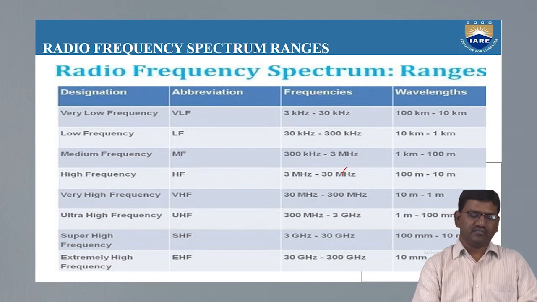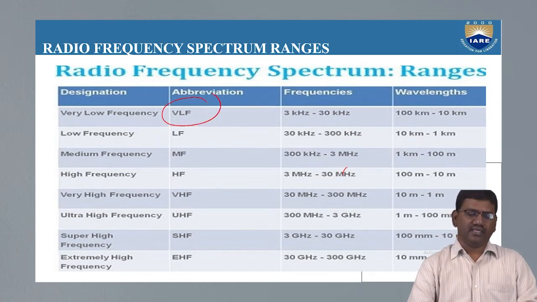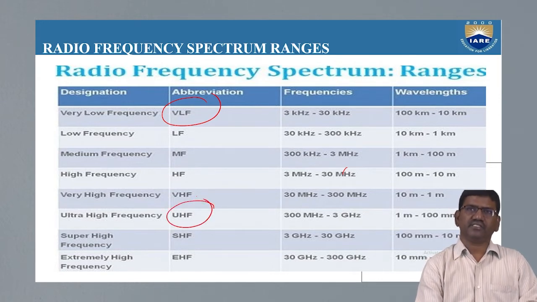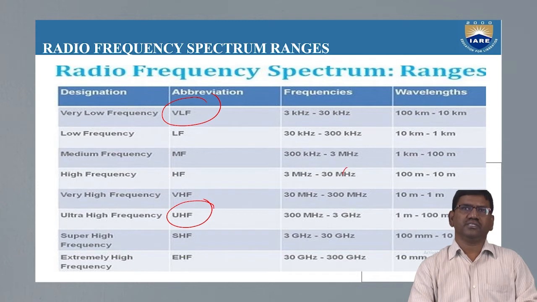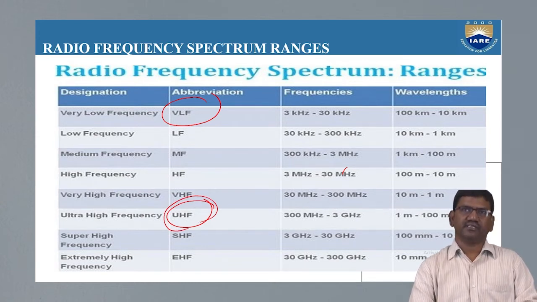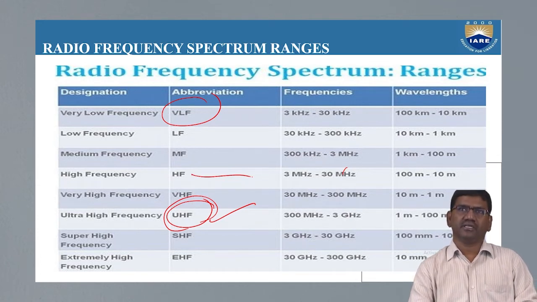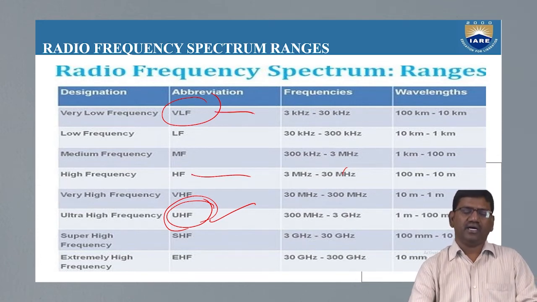There are some antennas which work only in the very low frequency range, and that antenna will not work in the ultra high frequency range. There is a set of antennas which work under ultra high frequencies, a group which work only under high frequency ranges, and some others which work only under very low frequency ranges. So depending upon our application, we need to select the type of antenna and the frequency range.